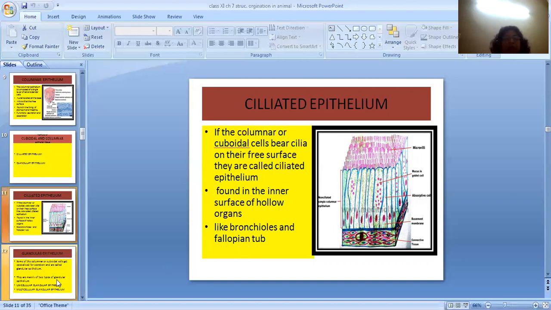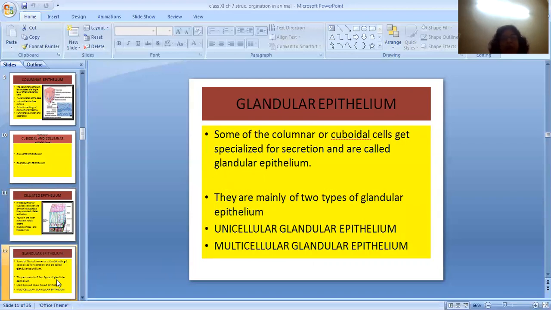Now we come to the next modification of cuboidal and columnar epithelium, that is glandular epithelium. From the name you can guess, as the name says, glandular. So they are glands. Their main function is secretion. They will secrete something. And they are of two types. Either it will be a unicellular glandular epithelium or it will be a multicellular glandular epithelium.